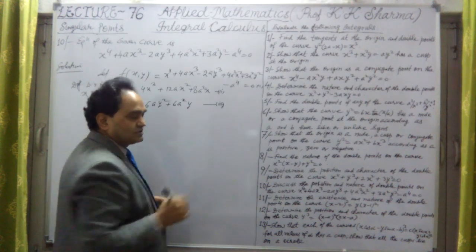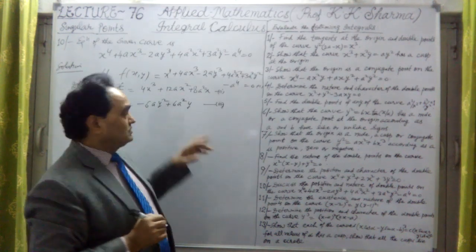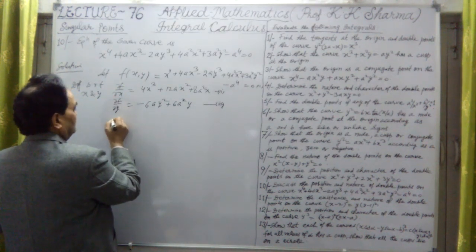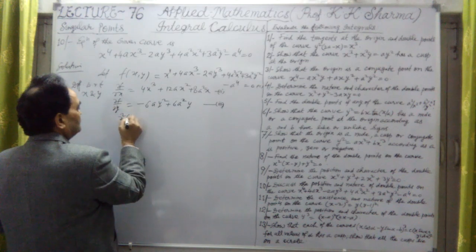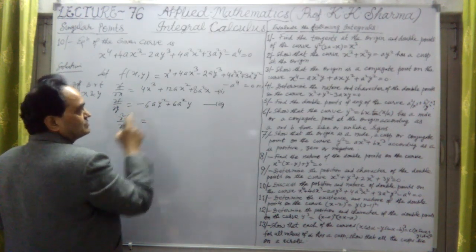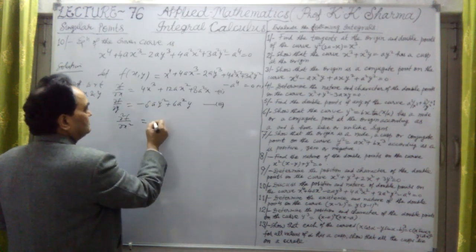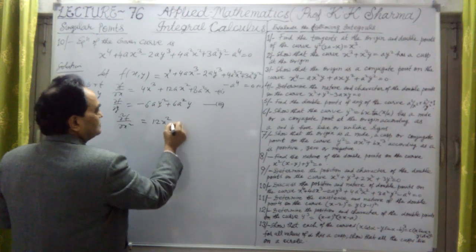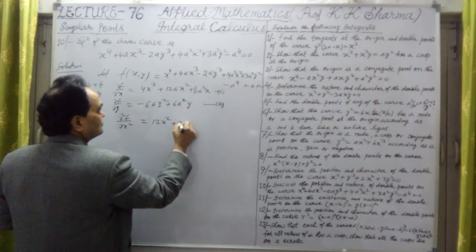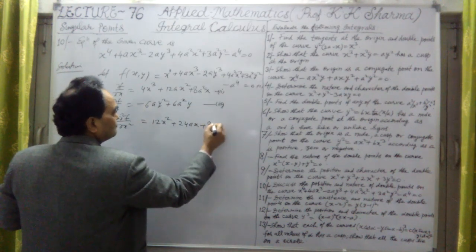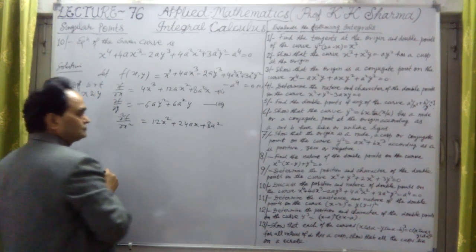I'll write the conditions, but before that let me find the double derivatives. Differentiating further with respect to x, del^2 f upon del x^2 = 12x^2 + 24ax + 8a^2.